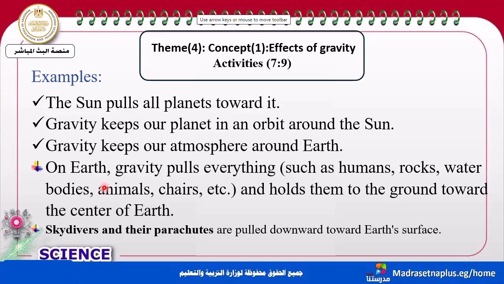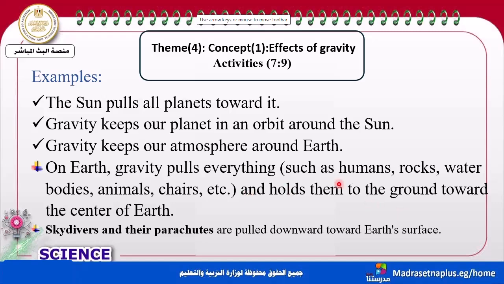The next one, gravity keeps our atmosphere around the Earth. There is atmosphere around the Earth and gravity keeps it there. The next one, on Earth, gravity pulls everything. Everything is pulled toward the center of the Earth by gravity.